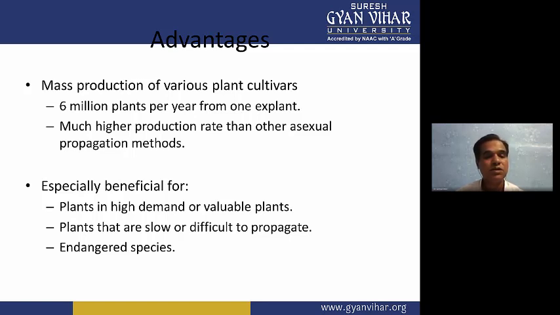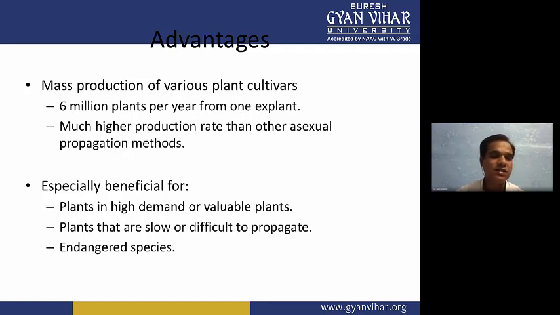So a much higher production rate we can achieve if our facility is increased, and if we use other asexual propagation methods, then an even larger quantity we can produce. This is the first advantage.